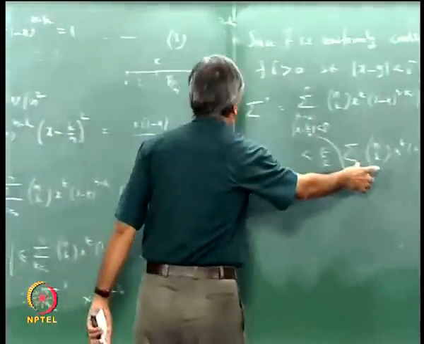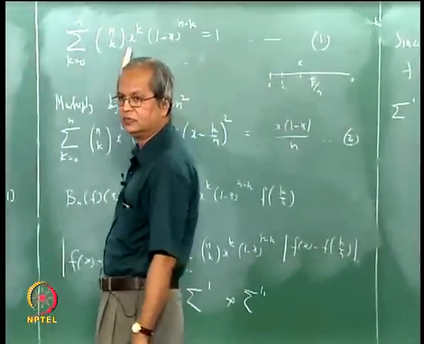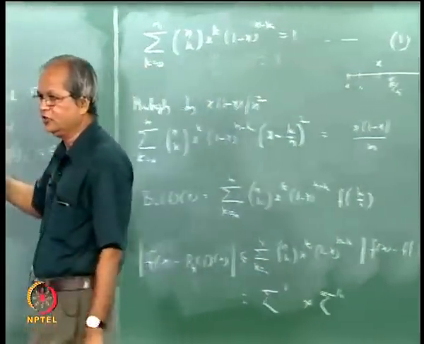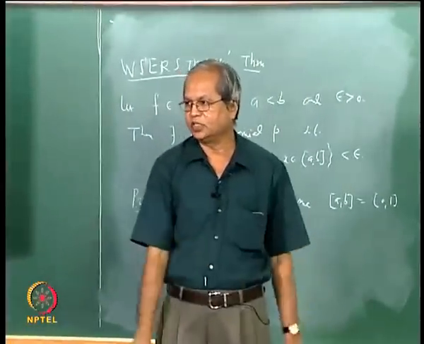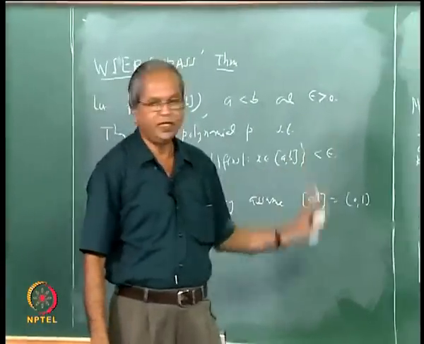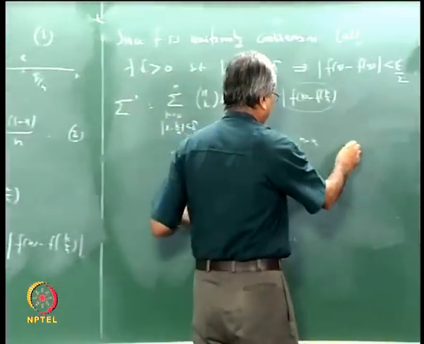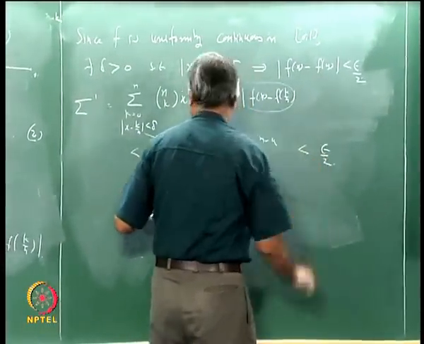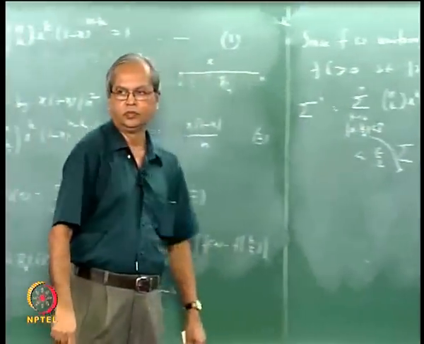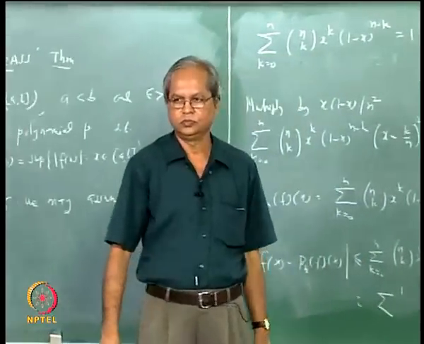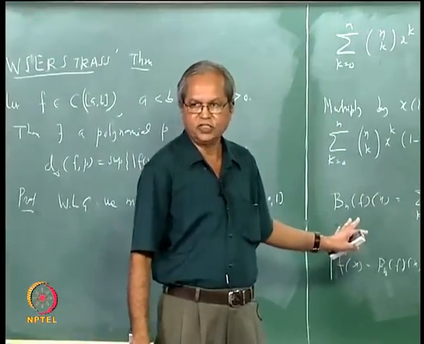Is it clear that this must be less than or equal to this? Because this is the sum over all k going from 0 to n, and we have taken just some terms from there. So that should be less than or equal to 1. So this must be less than epsilon by 2. At least as far as this part, it is straightforward.